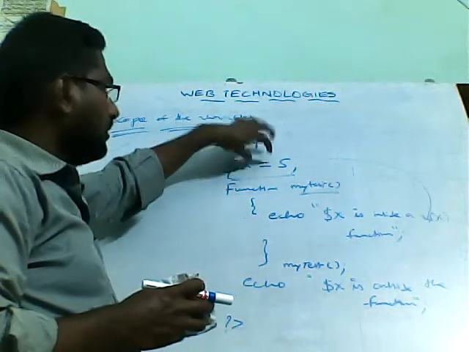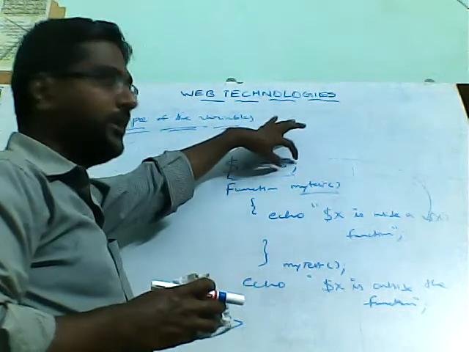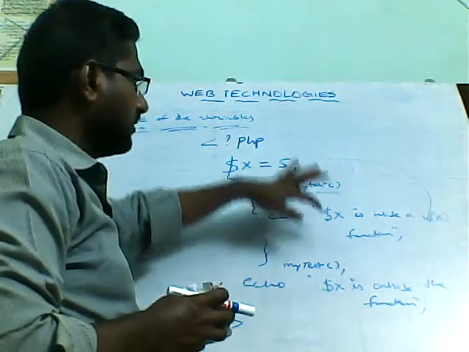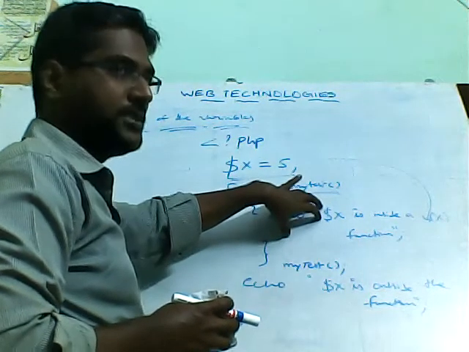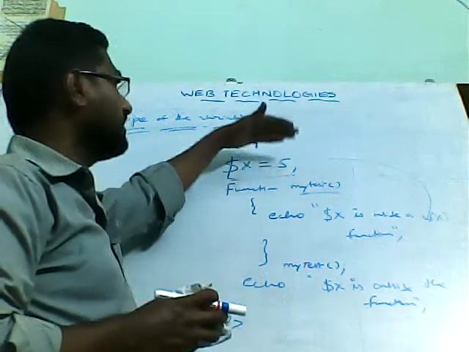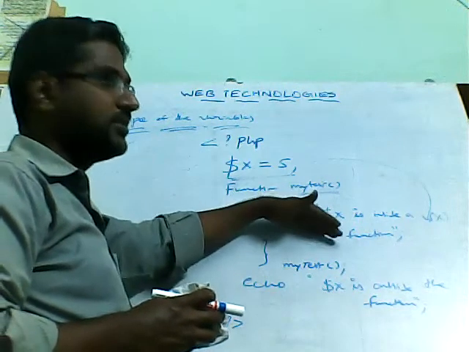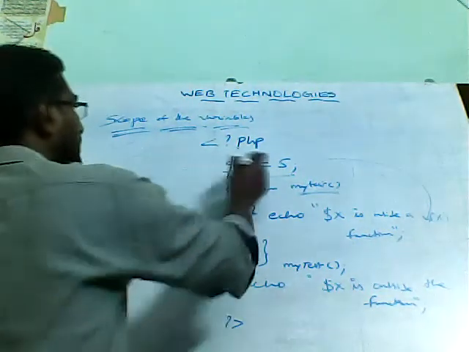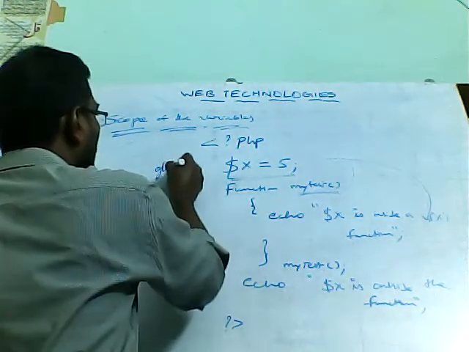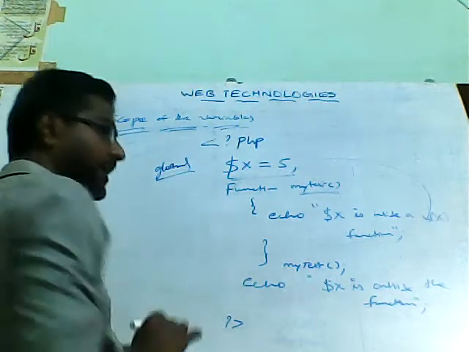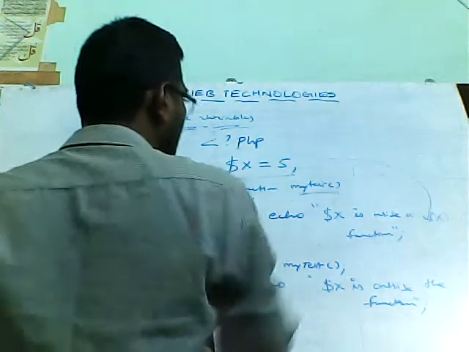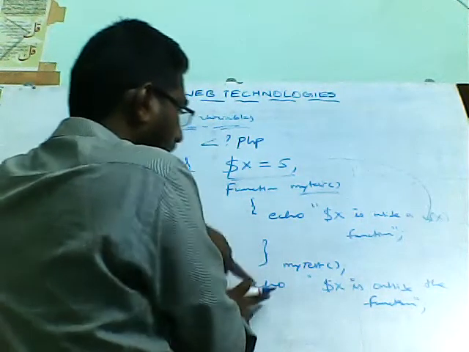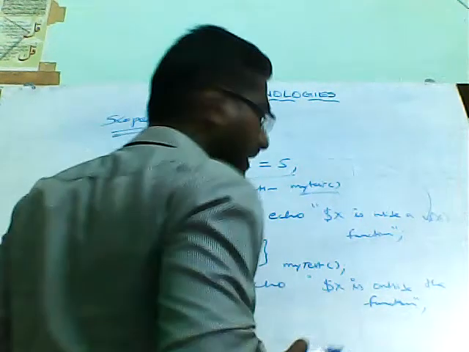So this declaration is like a global variable. Actually, global variables can be accessed inside a function in other languages, but here it is not possible. So this variable we will call a global variable. But this global variable in PHP you can't access inside the function. Only outside the function can you access it.